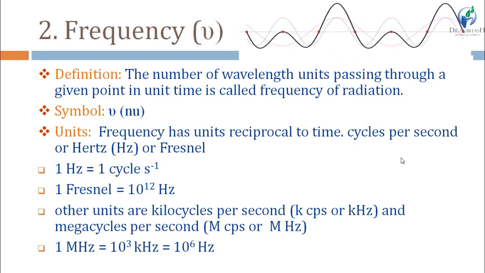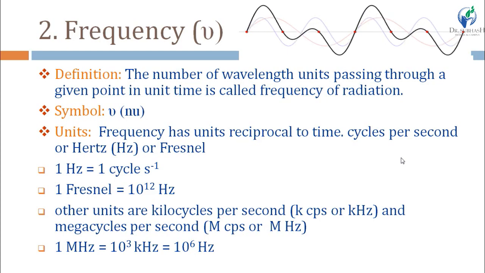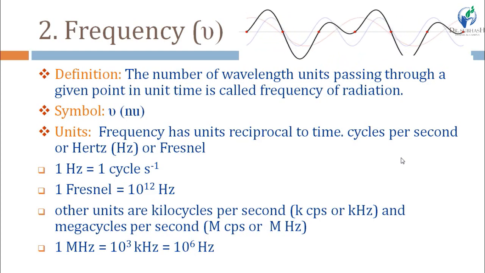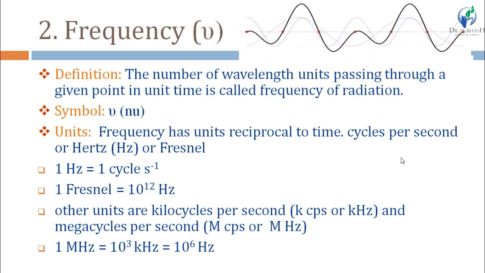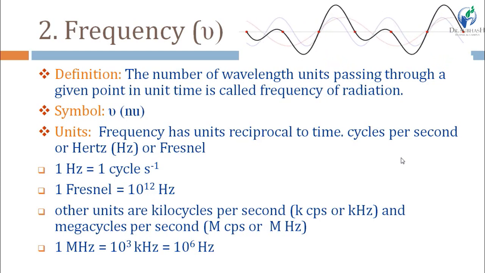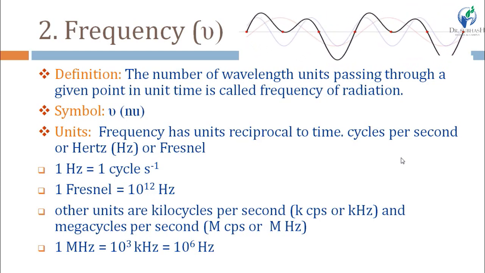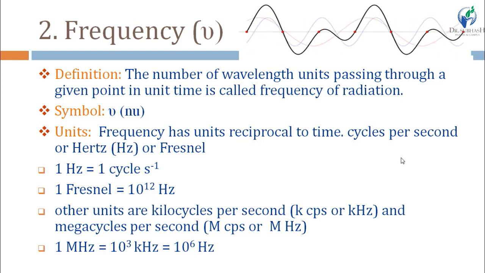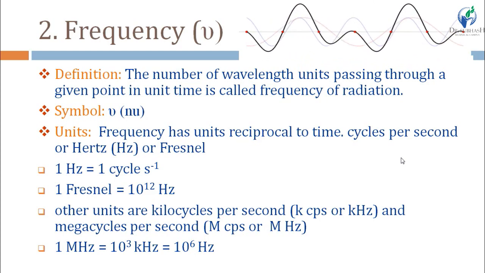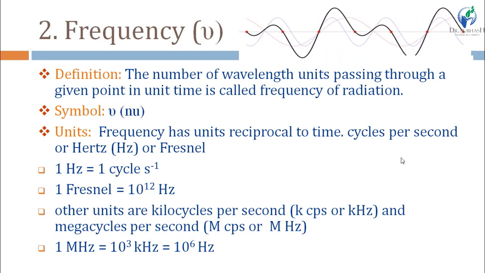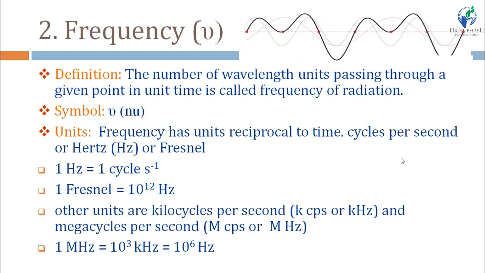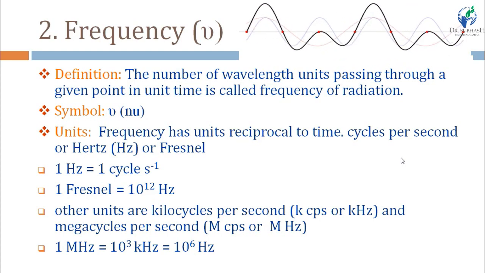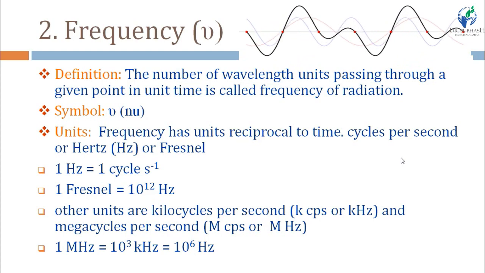The number of wavelength units passing through a given point in unit time is known as frequency. So the frequency of black radiation is higher than the frequency of red radiation, and the frequency of blue radiation is the lowest one. Here the number of wavelength units passing through a given point in a unit time is per time. So the frequency has unit reciprocal to time, that is per second. Cycle per second or hertz or Fresnel are the units of frequency.